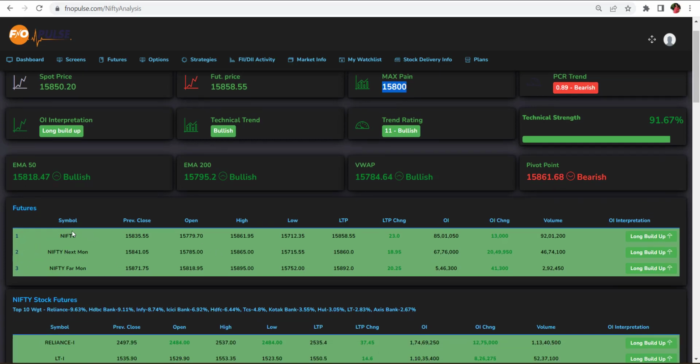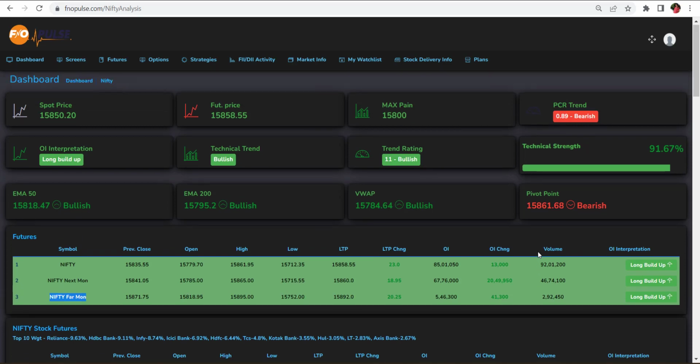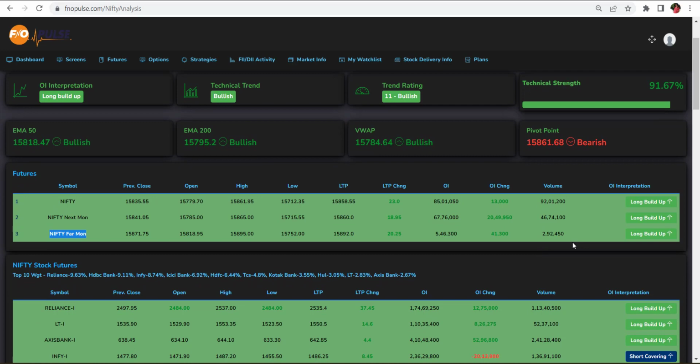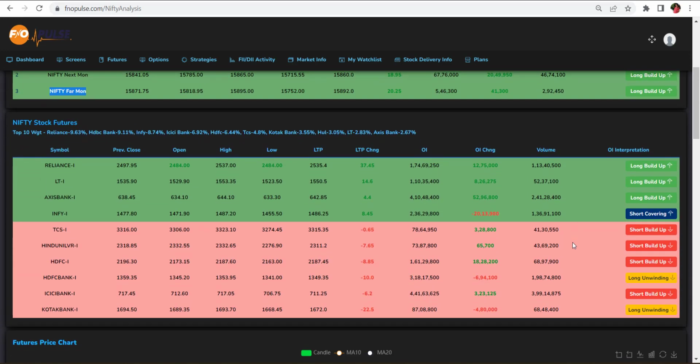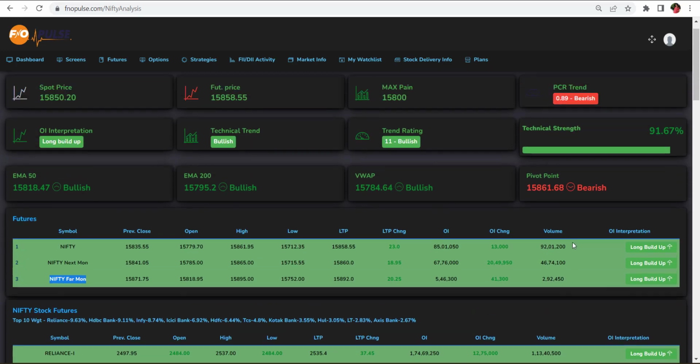The three futures of Nifty, the current month, next month, and the August month, are here. According to this, you can check if a long build-up is formed, and then you can go for buy. If it is short covering or long unwinding, you can go for the sell side.